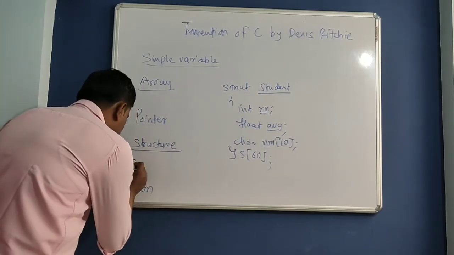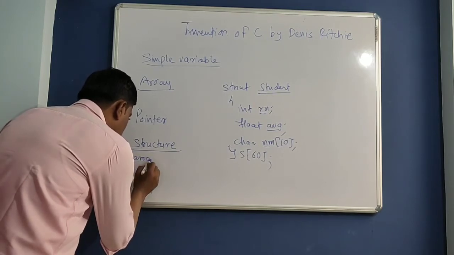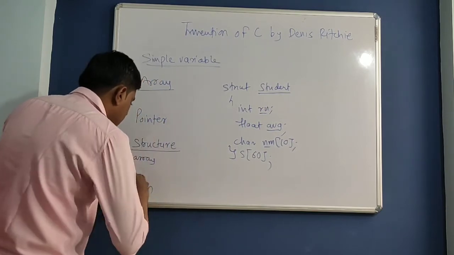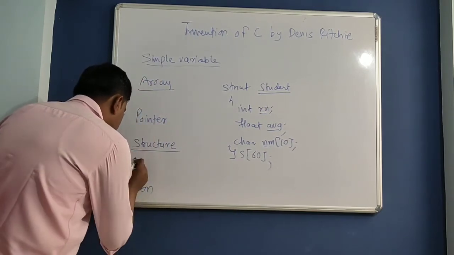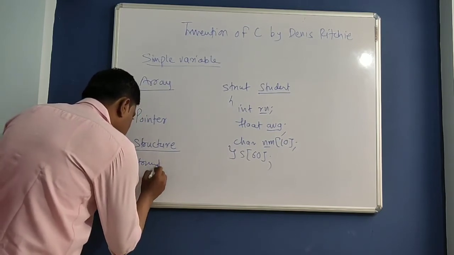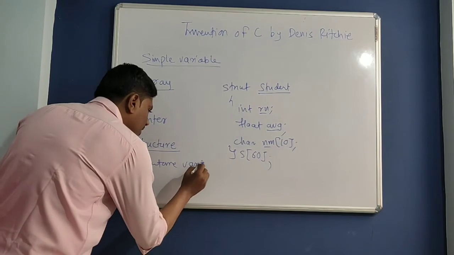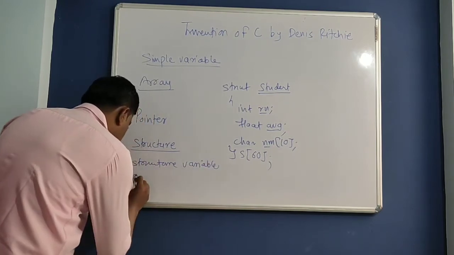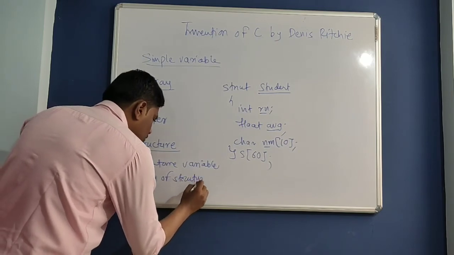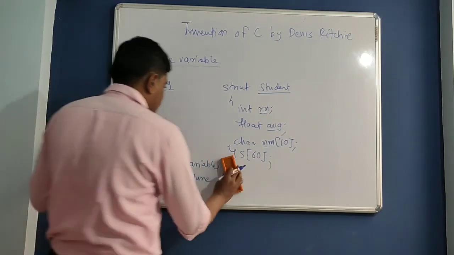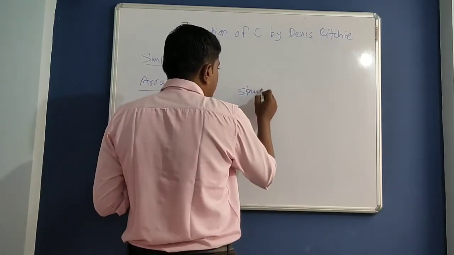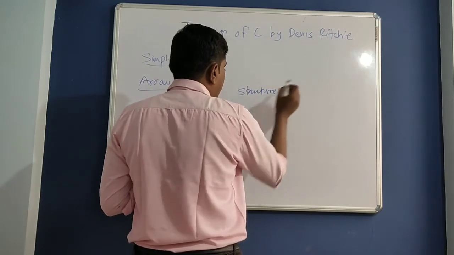So after structure, he invented a new concept, structure variable. There was a drawback with structure variables, so he invented array of structure. There was a drawback of array of structure, so he invented the new concept structure pointer.